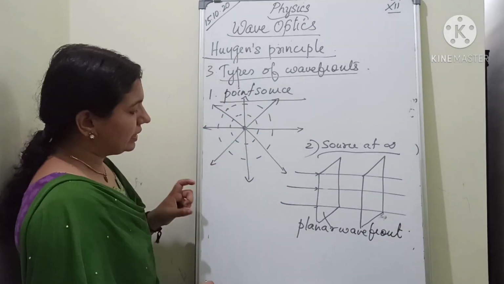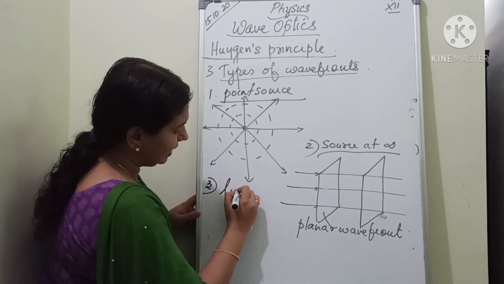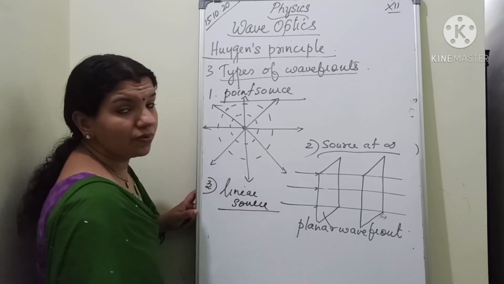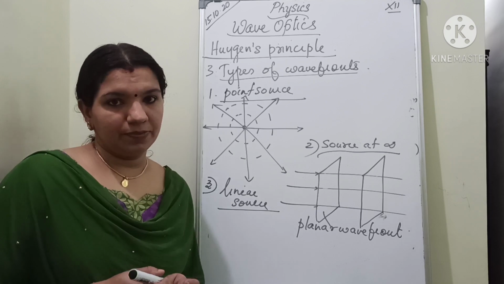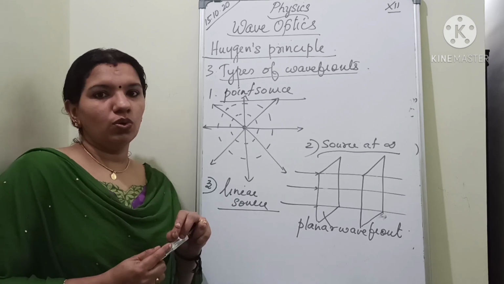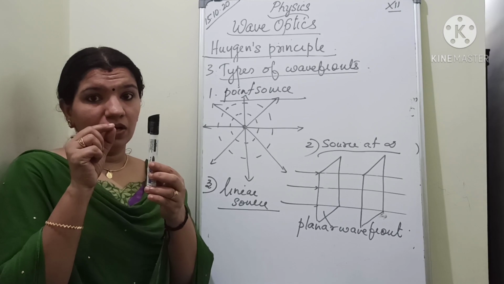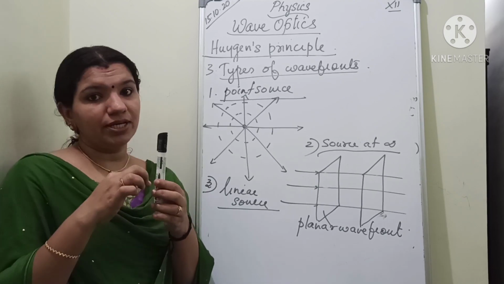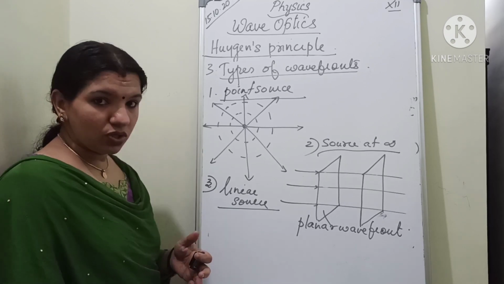Okay, now the third one is, if it is a linear source. For a linear source, for example, a slit. Small slits, it's linear in shape. Slit means a very small hole through which the light comes. If the slit is linear, suppose you consider like that, it is also a source of light.